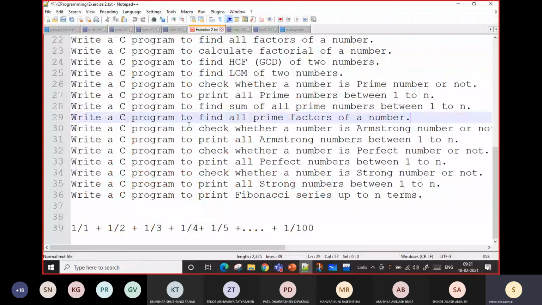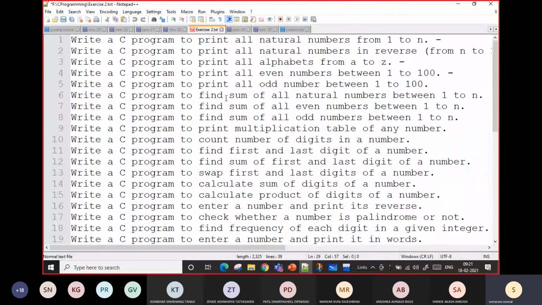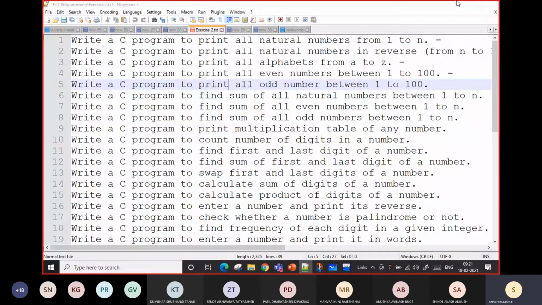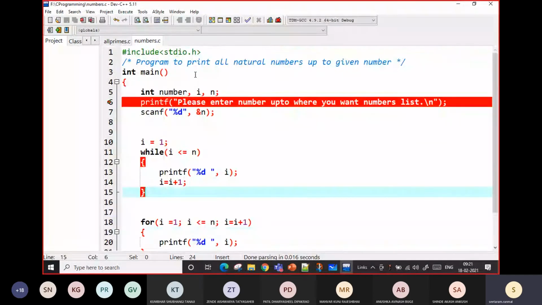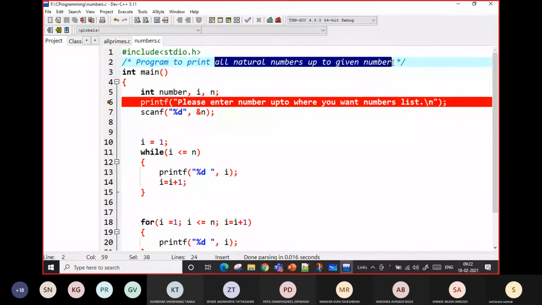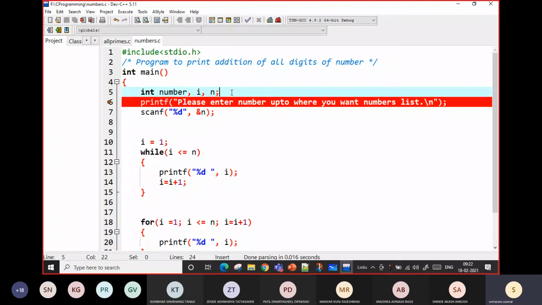There is a program to count the addition of all digits of a number. Suppose we want to write a program for addition of all the digits of a number. We want to write a program which will have the addition of all the digits. What I will do, I will ask user to enter some number.